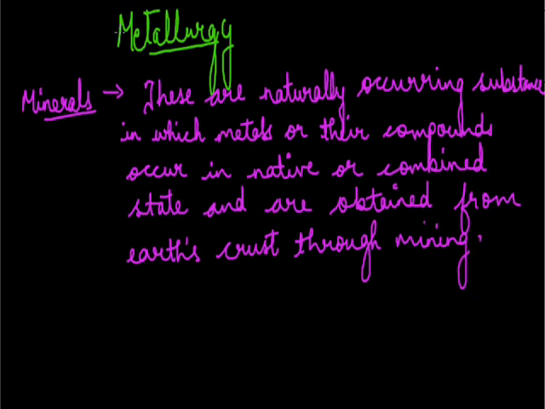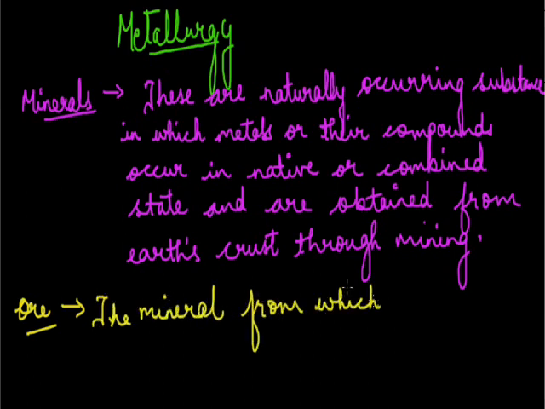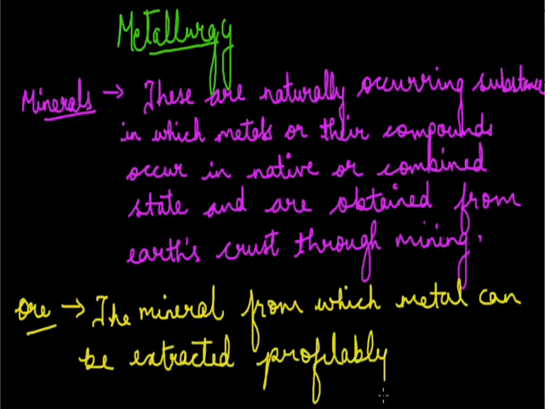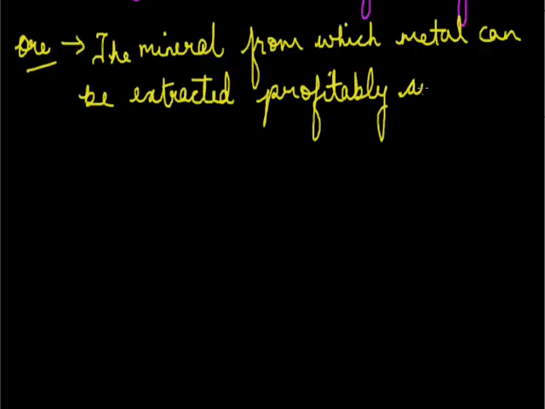Now we come to the word ore. What does ore mean? An ore is such a mineral from which metal can be extracted profitably and conveniently.